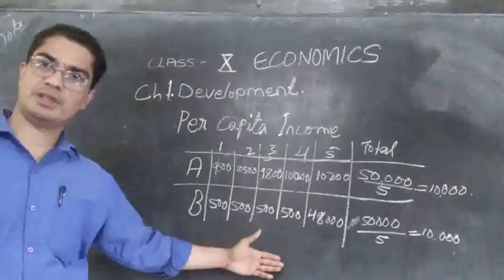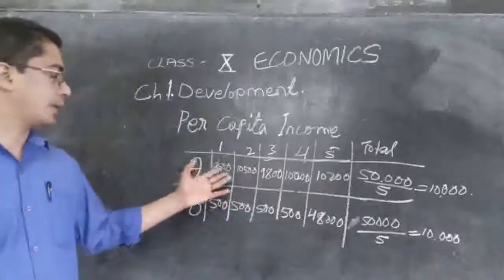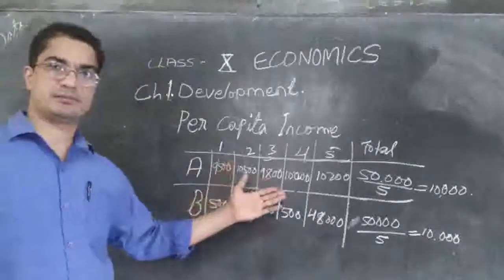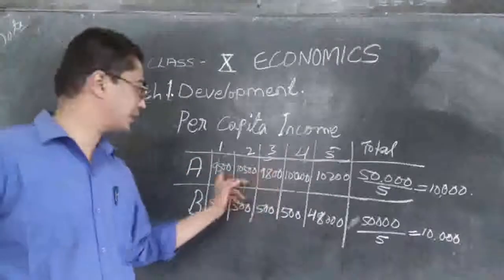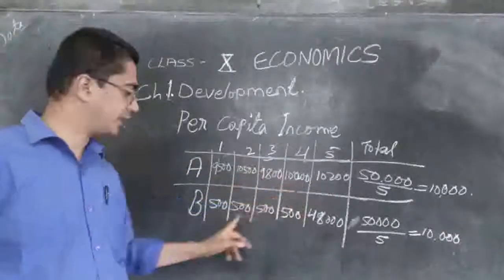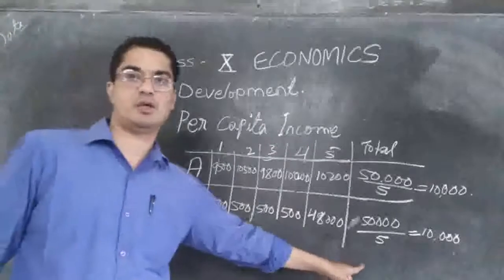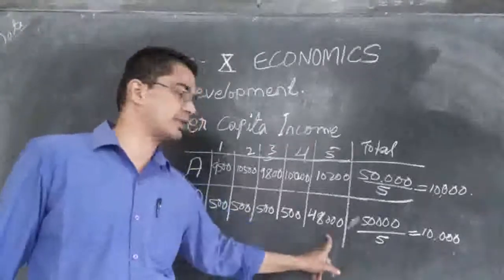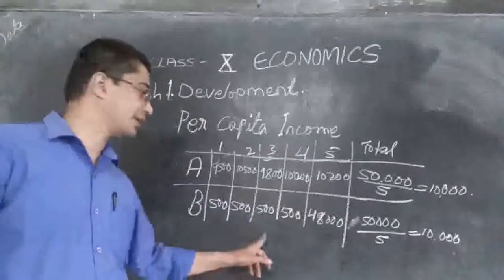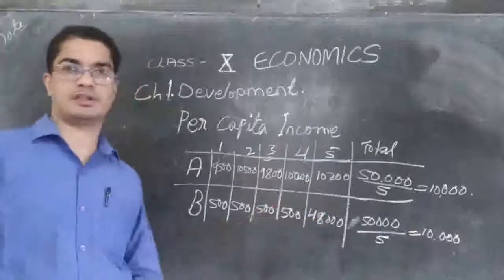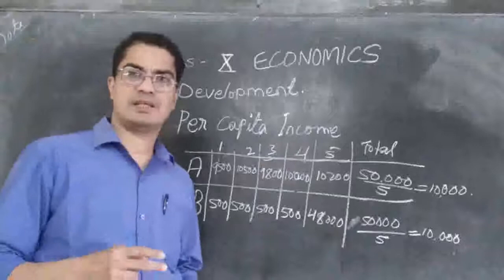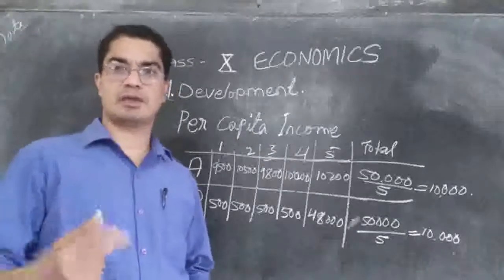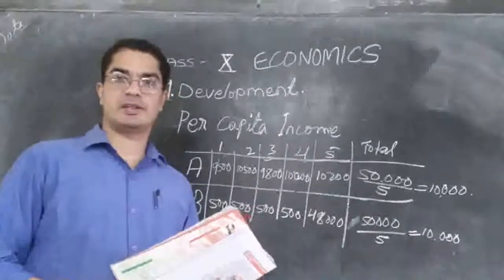So we see the inequality. In actual, they are not here, not much difference. But here you see so much of difference. One fellow is getting 48,000, other fellow is getting only 500. So there's so much of difference. So if you take the average income, we cannot say that it exactly tells about the people living in that country.